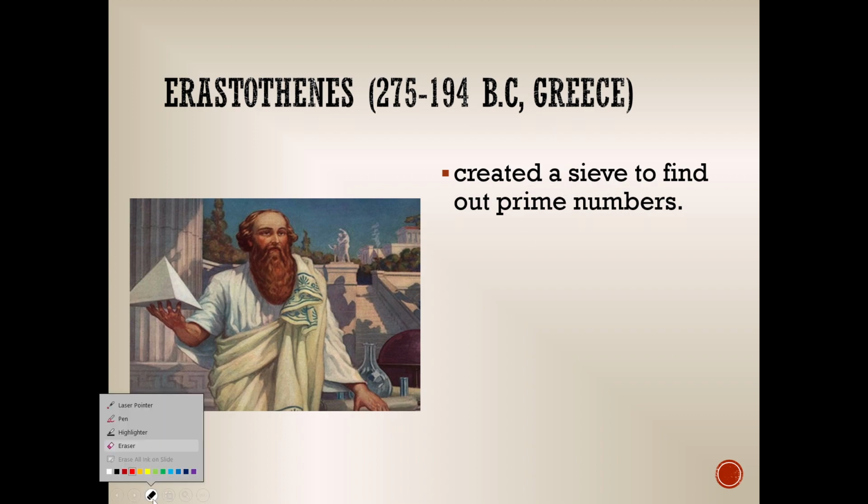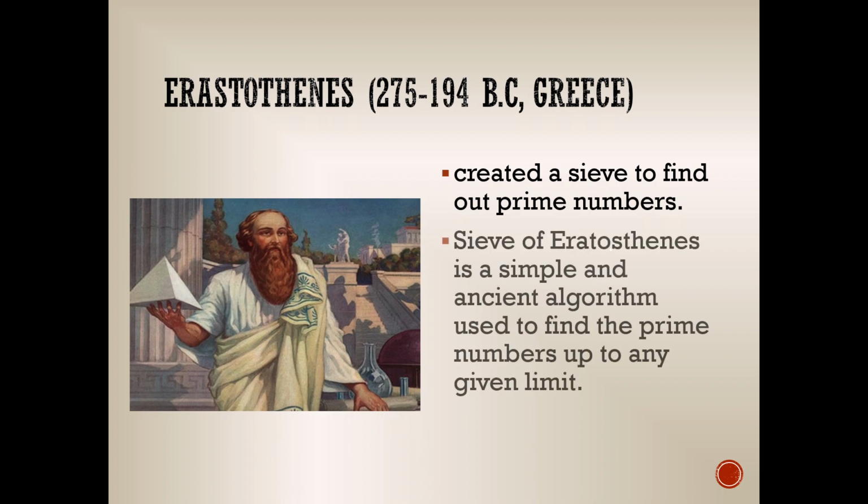So, what did he propose? What did he share with the world about his discoveries about prime numbers? So, the Sieve of Erastothenes, that is what it is called, is a simple and ancient algorithm used to find the prime numbers up to any given limit.